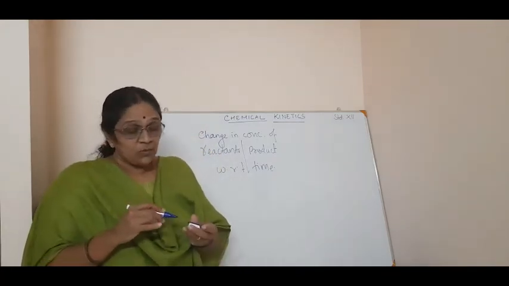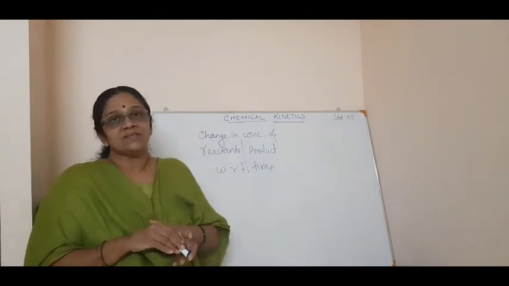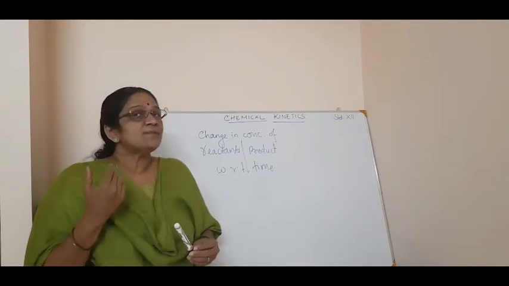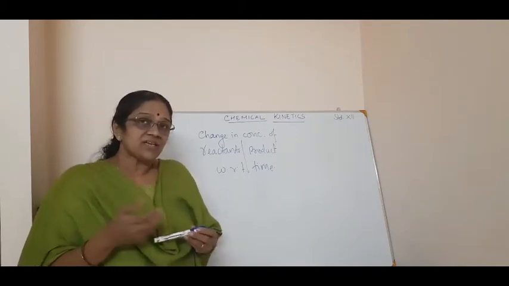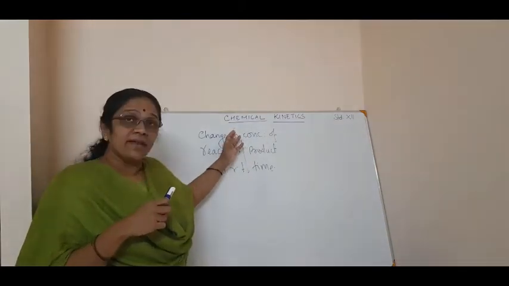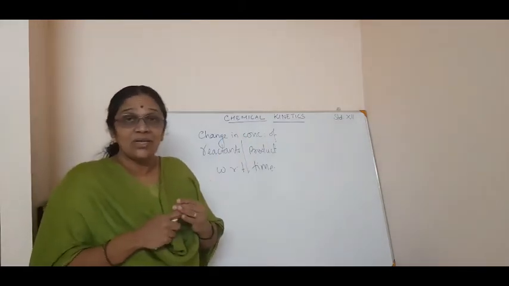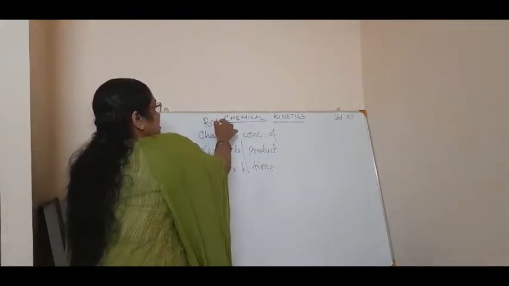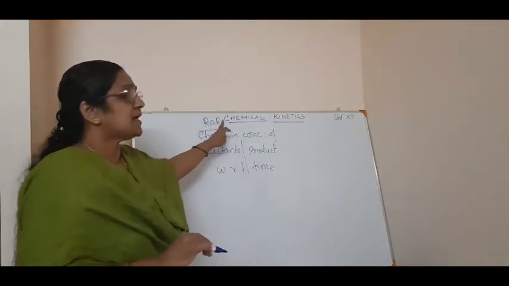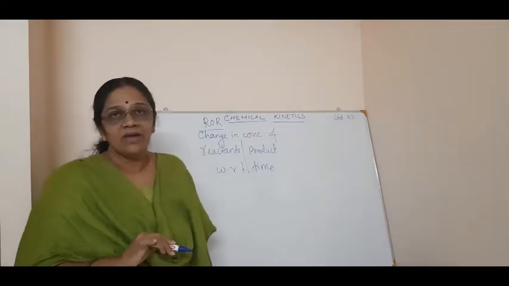But when you talk about reactions, there are so many types of reactions. On which reaction do you want to calculate the rate of reaction? Actually, we are finding out the rate of a reaction, which I simply write as ROR, rate of reaction.